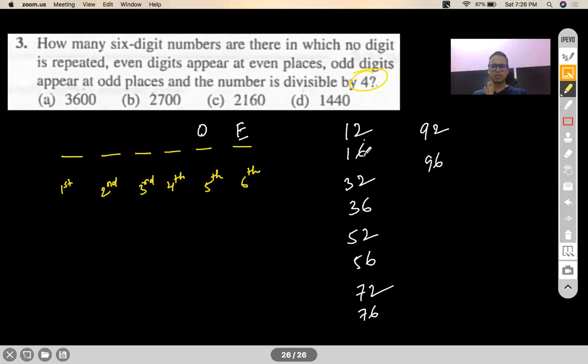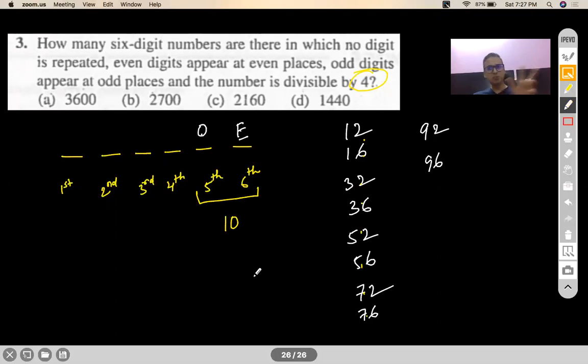So if I check 1, 2, 3, 4, 5, 6, 7, 8, 9, 10. So 10 ways to fill the last 2 digits of this number. So either 12 can come, 16, 32, 52, 56, 72, 76, 92, 96 can come. Any doubts so far?